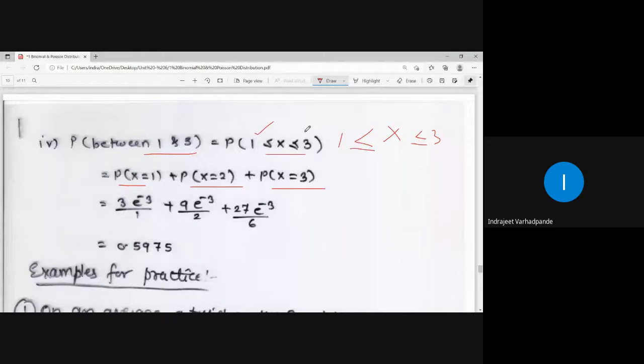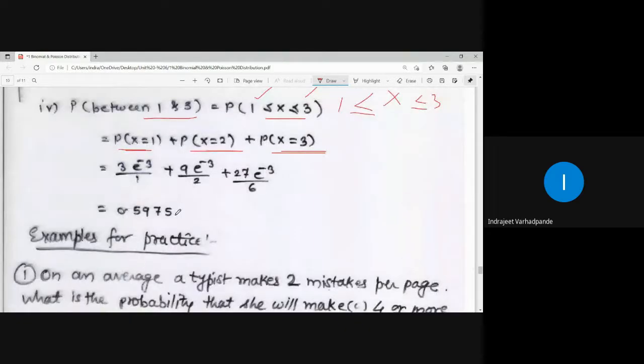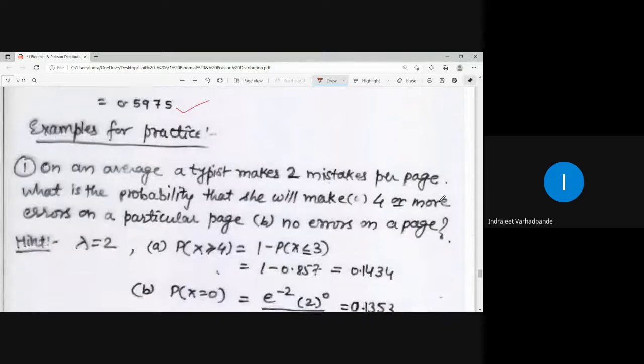it is inclusive in nature. I will be calculating it for x greater than or equal to 1 and less than or equal to 3, means both the extreme points are inclusive, and therefore I will be writing probability at x equal to 1 plus probability at x equal to 2 plus probability at x equal to 3. That answer should also come out as 0.5975, which will be surely less than or equal to 1.